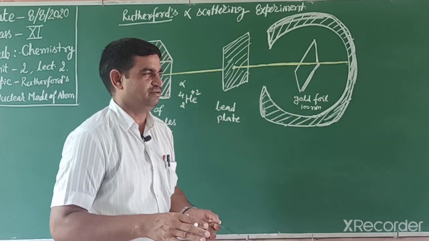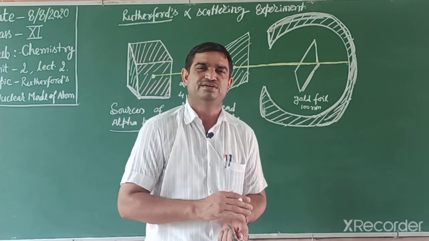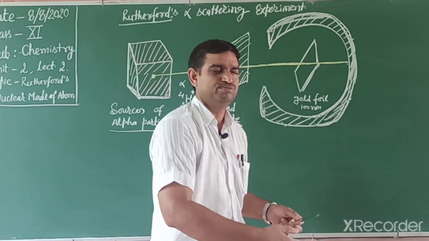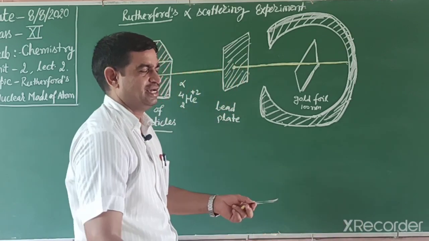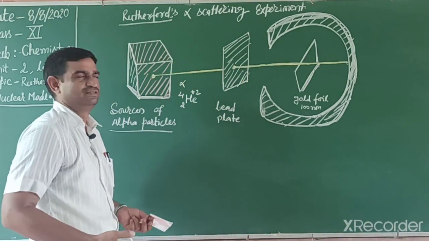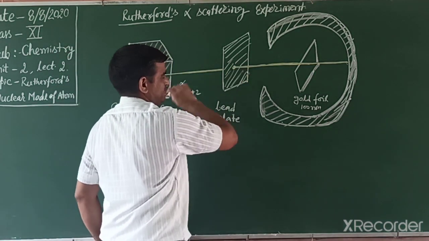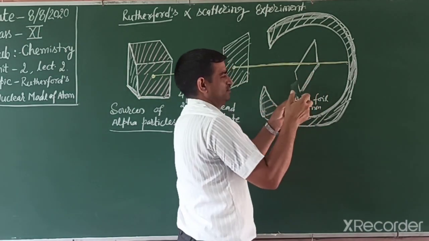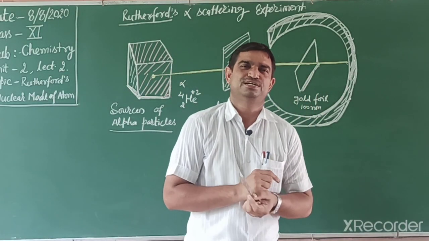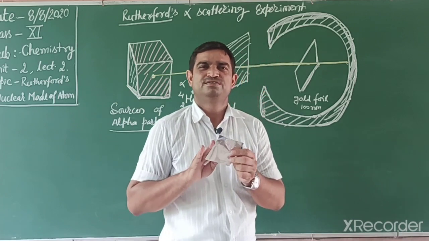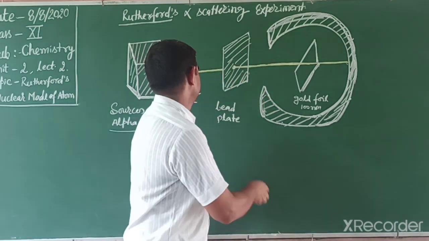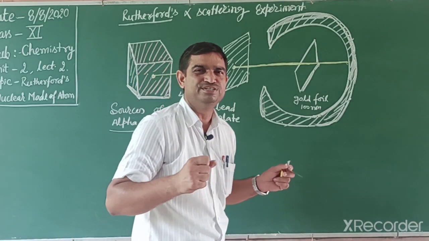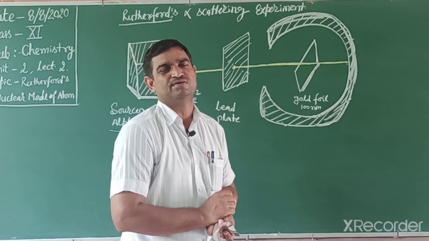But when we run on a stony, uneven ground in a hurdle race, our speed decreases because there are hurdles like wood and iron bars. In a similar way, the foil is made of particles, atoms, and according to Thomson, the positive part is equally distributed in the atom, and alpha is also positive, so its speed should decrease slightly, with some deflection and deviation.